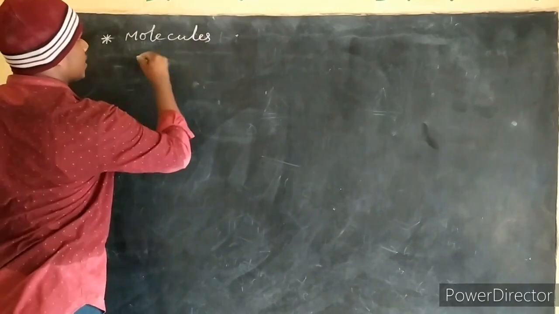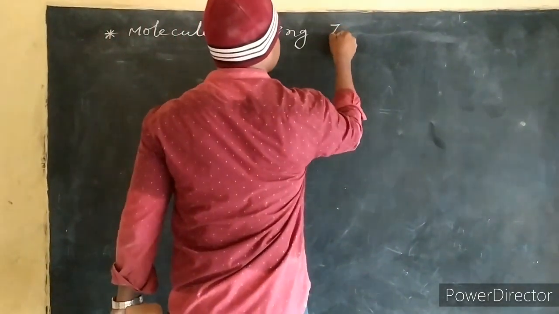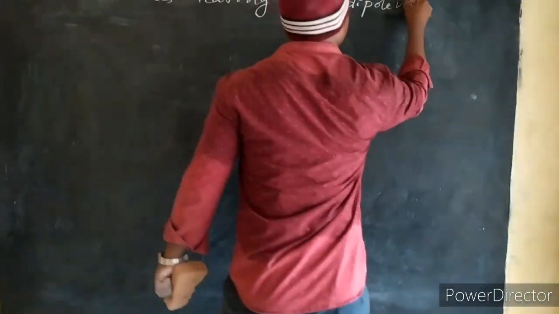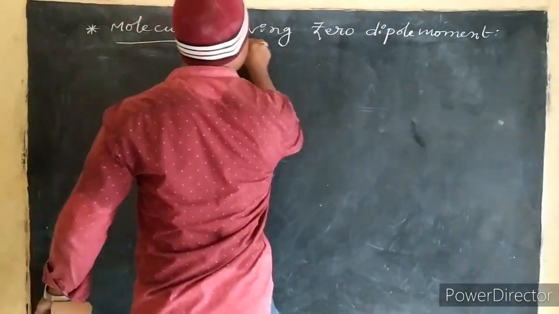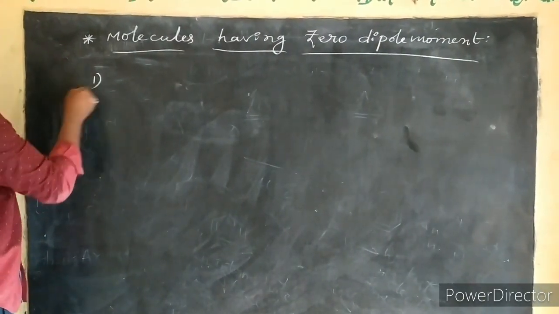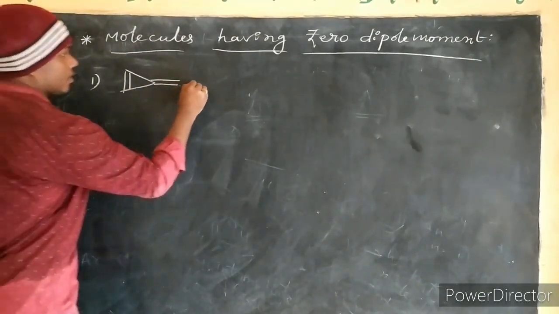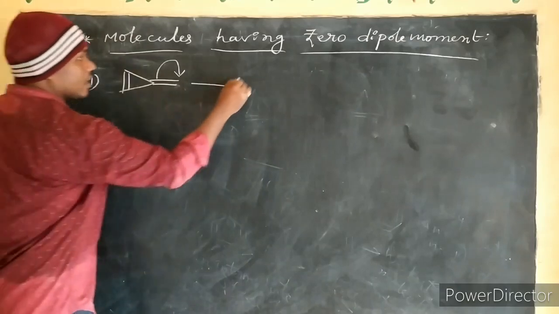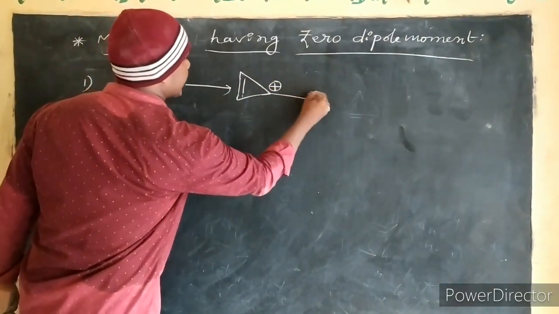Molecules having 0 dipole moment. The first one, for this, these pi electrons move towards this carbon, then here positive charge, here negative charge.